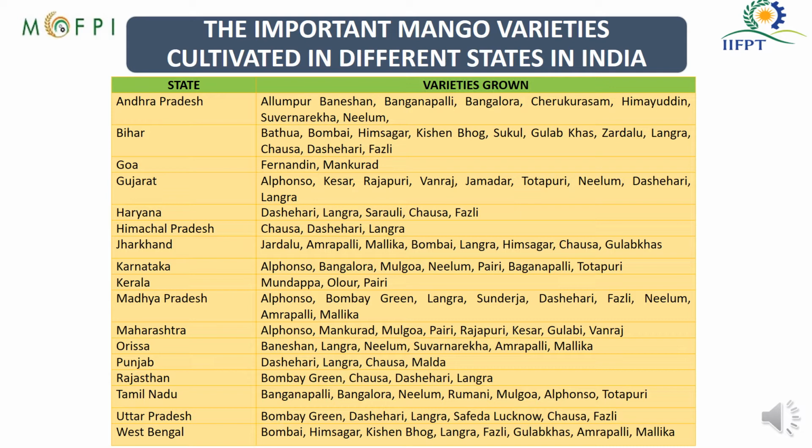If you go to Punjab, you will find Dashehri, Langra, Chausa and Malda. We have already seen that mango can be grown in any type of variety and in varied climatic conditions. So if you just see this table, all the varieties can be grown in any of the states of India.